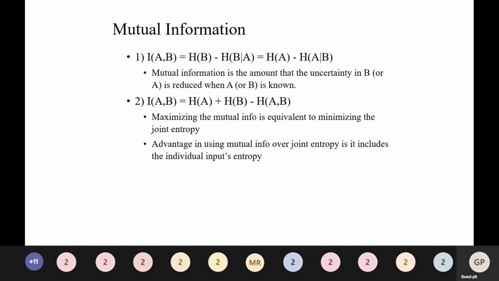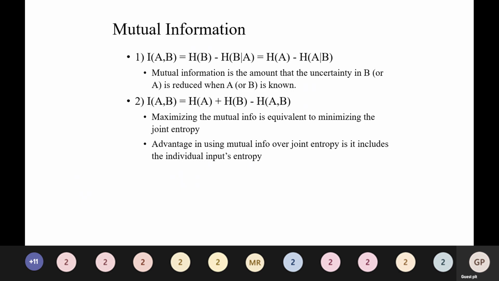So mutual information is the amount that the uncertainty in B or A is reduced when A or B is known. I of A comma B is also equal to H of A plus H of B minus H of A comma B.